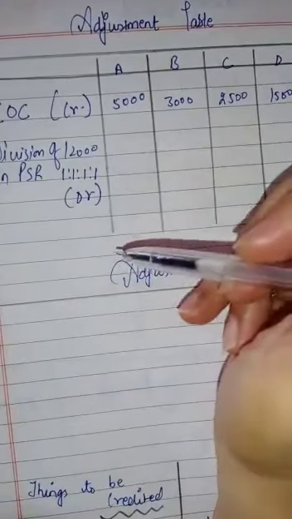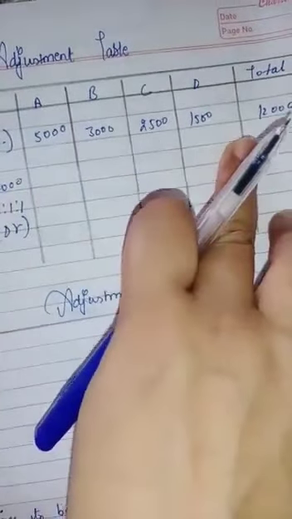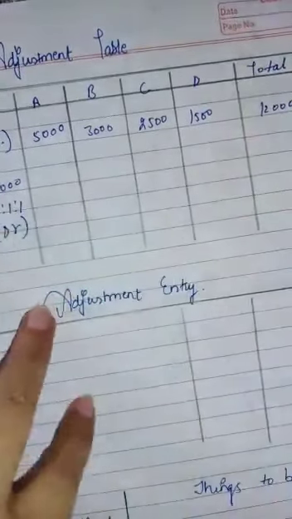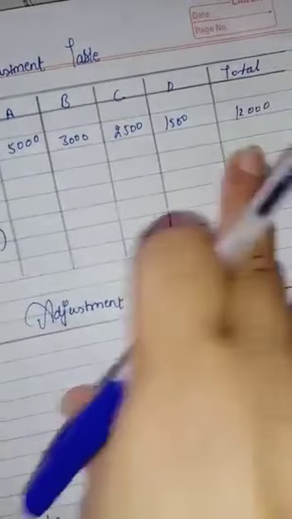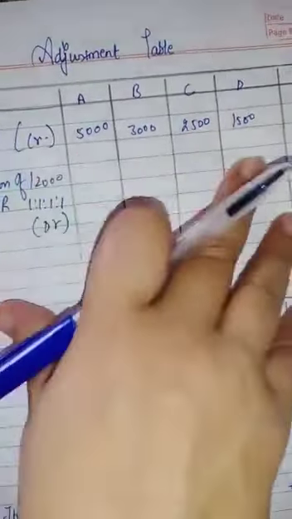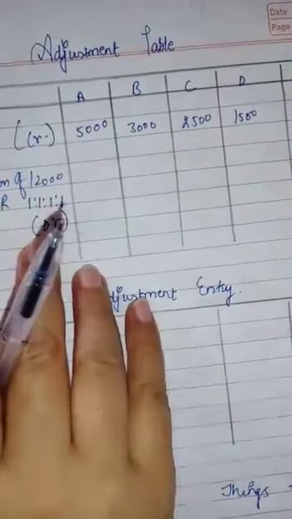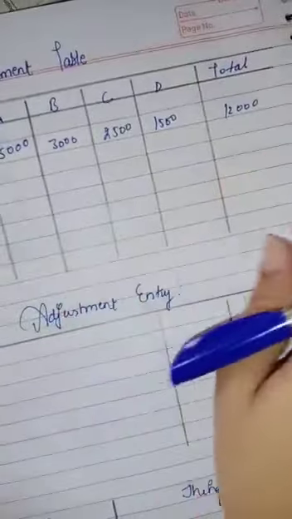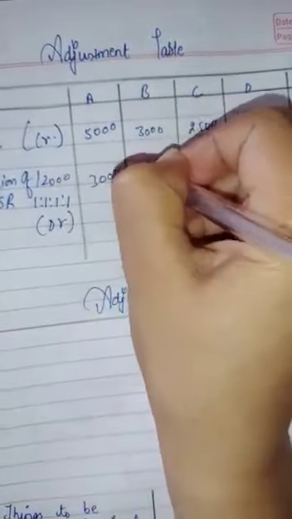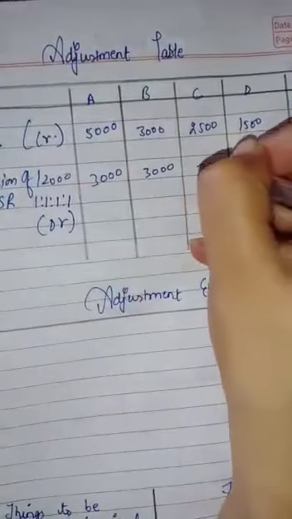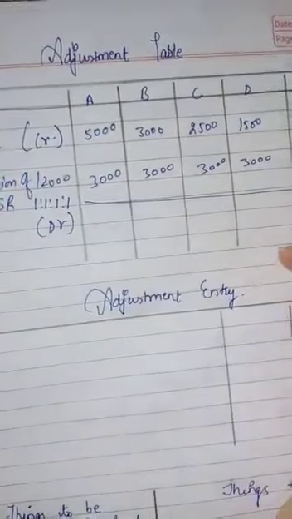That will be deducted. We have to give interest like this. We have not given it, but we have distributed the profit in equal ratio. That we will take back. Whatever mistake we made, we will take back, and we will give interest on capital like this. So for giving we will credit, and for taking back we will debit. Dividing 12,000 among 4 will be 3,000, 3,000, 3,000 and 3,000. Total 12,000.